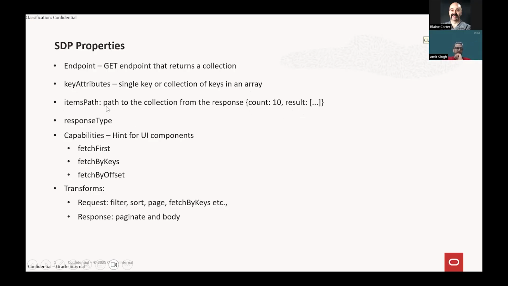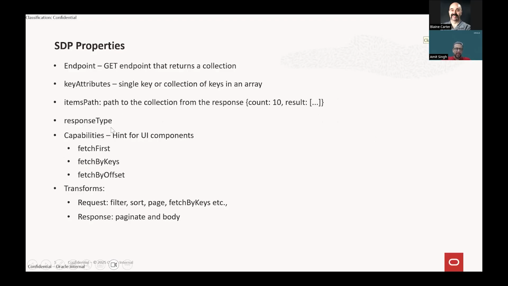Response type. It's a good practice that we give the schema, that means the response type, to the SDP. There is one important reason for this. Let's take an example of a Fusion API. If I have to fetch the sales order details or the item details, it has around 50 or 40 attributes, right? But I only need a couple of them.